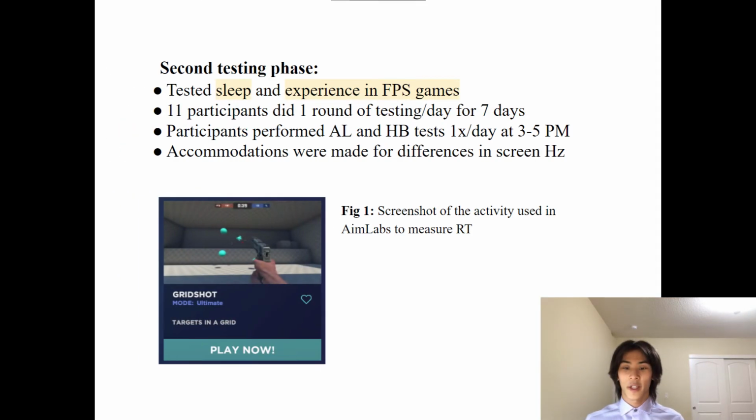The second testing phase was initiated a few months later, and we had 11 participants, and we were only evaluating 1 variable. We chose to test the amount of sleep and its influence on FPS gaming since it yielded the most significant results after the first phase. This time, the participants were required to test over 7 days from 3 to 5 p.m. along with recording how much sleep they attained the night before.